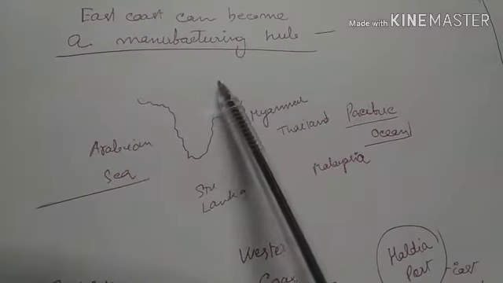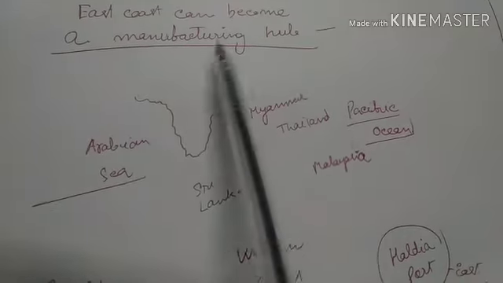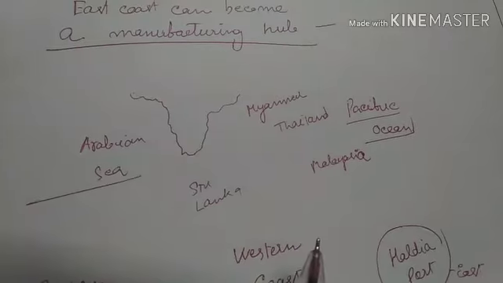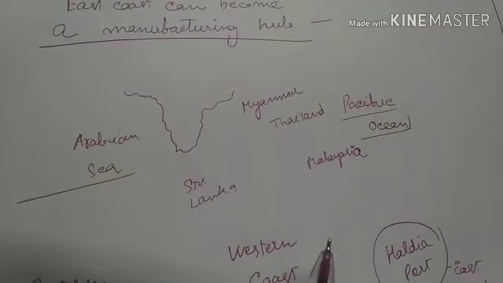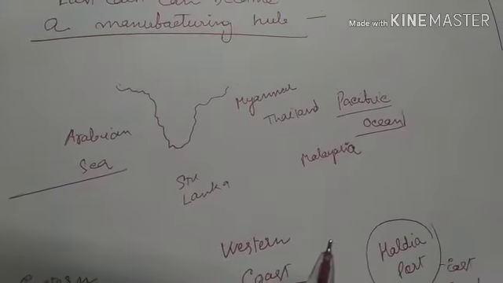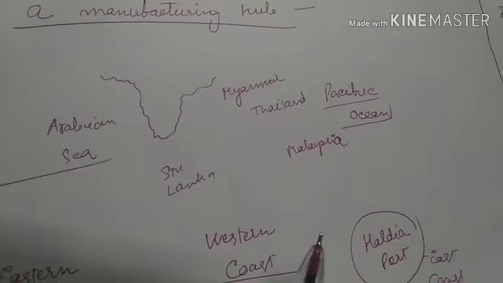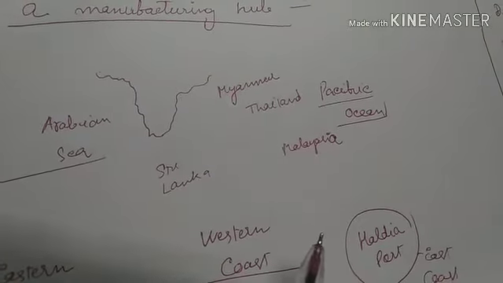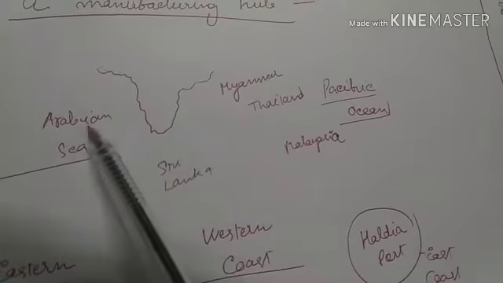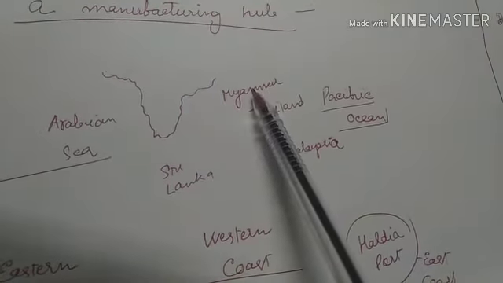One important article from today's Hindu newspaper national column is that the East Coast can become a manufacturing hub. This article is in the recent context of US restrictions and embargo on Chinese trade. The article explores whether India has an opportunity, on its eastern coastline, to exploit this situation. Till now, the western coast of India is much more developed and much more engaged in trade than the eastern coast.